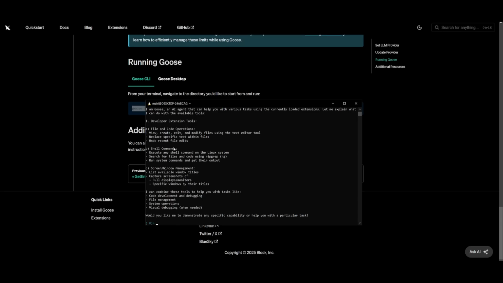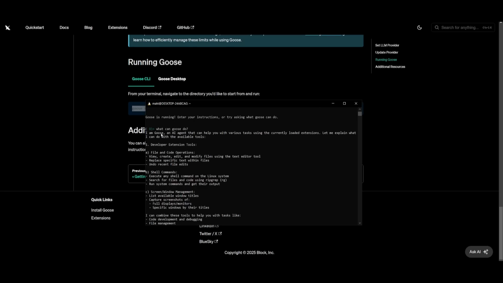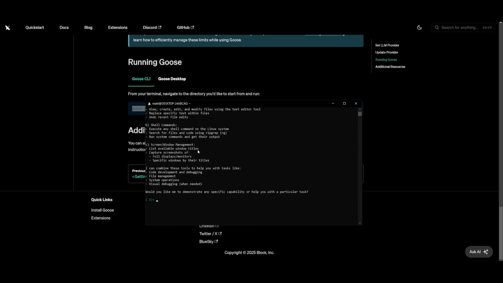So you can see right here, it has then said, I am Goose, an AI agent that can help with various tasks using the currently loaded extension. So you can actually configure these extensions when you type goose configure at the start, where you can add on these different extensions that we had talked about at the start.